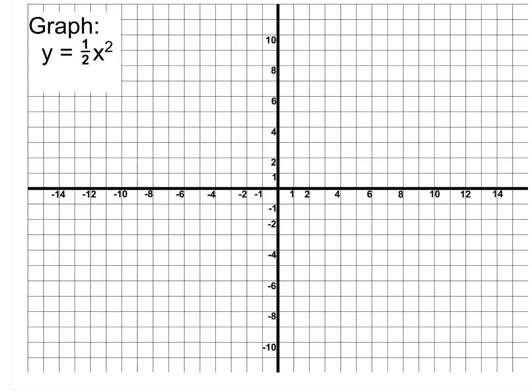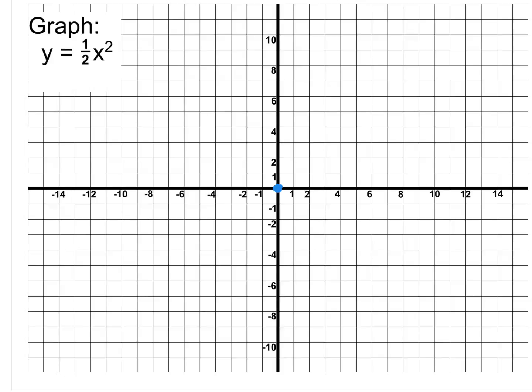All right, so just like when we did 2x squared, I'm going to figure out what x squared is first, and then I'm just going to multiply it by that number. So before it was multiplying it by 2 or 3. In this case, I'm going to take my x squared and I'm going to multiply it by 1/2. So first point, normally it's 0, 0. 0 times 1/2 is 0, so we still start at 0, 0. Multiplying by a number does not change the location of the vertex at all.